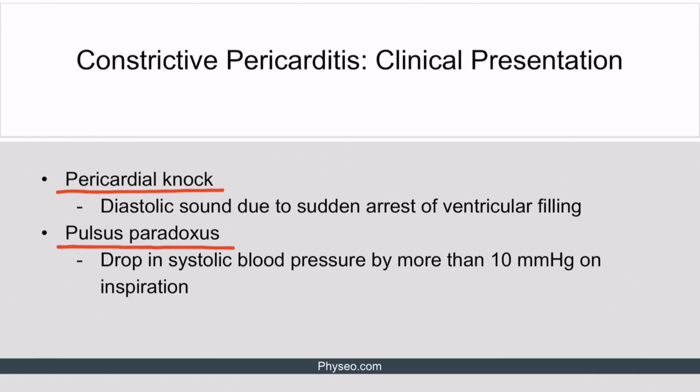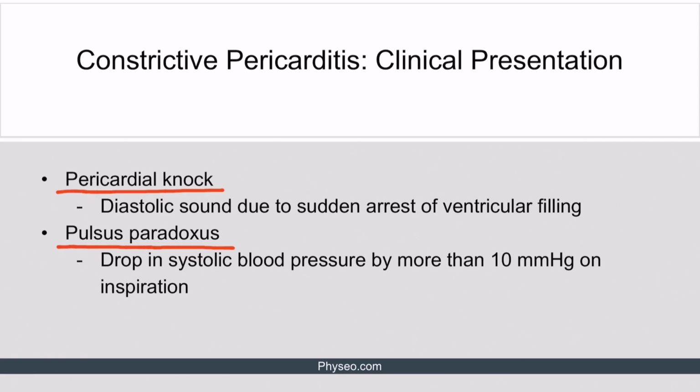Pulsus paradoxus represents the drop in systolic blood pressure by more than 10 on inspiration. Let's briefly discuss how it happens. Decreased intrathoracic pressure during inspiration increases the right heart filling and thus the end diastolic volume. This increase in right ventricular volume slightly limits the left ventricular filling and results in an overall slight decrease in systolic blood pressure during inspiration. This decrease normally accounts for 10 or less.